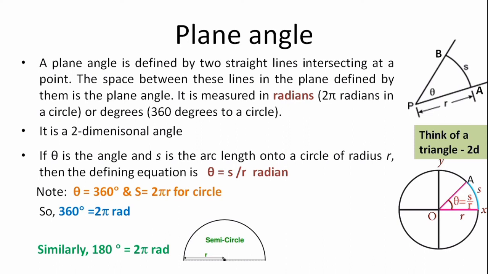So substituting these values of S and theta in the relation, we get 360 degree is equal to 2 pi r by r radians. So then 360 degree is equal to 2 pi radians. So this is for a circle. Now for a semicircle, it becomes 180 degree is equal to pi radians.